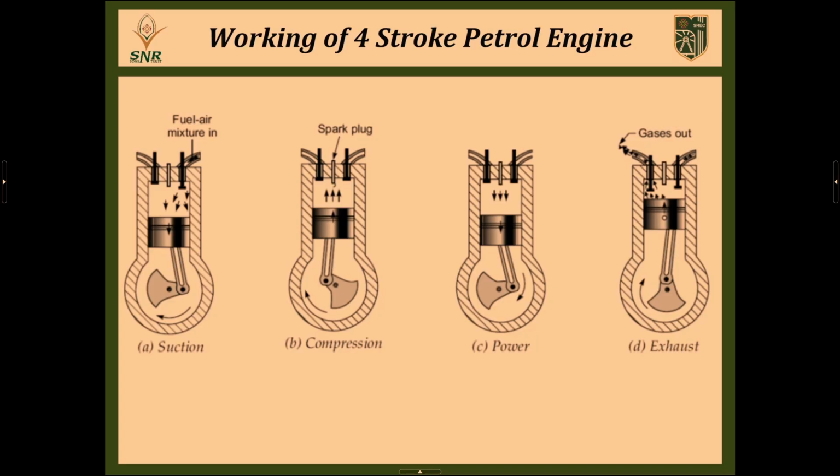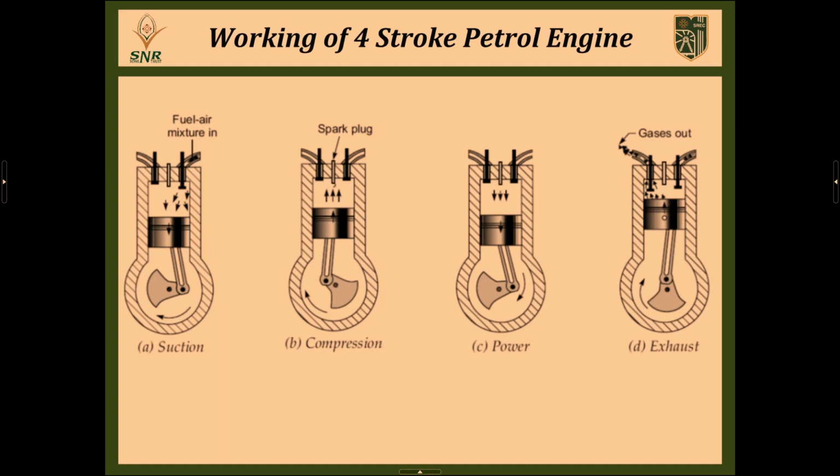The piston will start to move at very high speed from TDC to BDC. Only then is it called the power stroke. This high-speed movement of the piston from TDC to BDC converts the reciprocating motion into rotary motion in the crankshaft at very high speed.